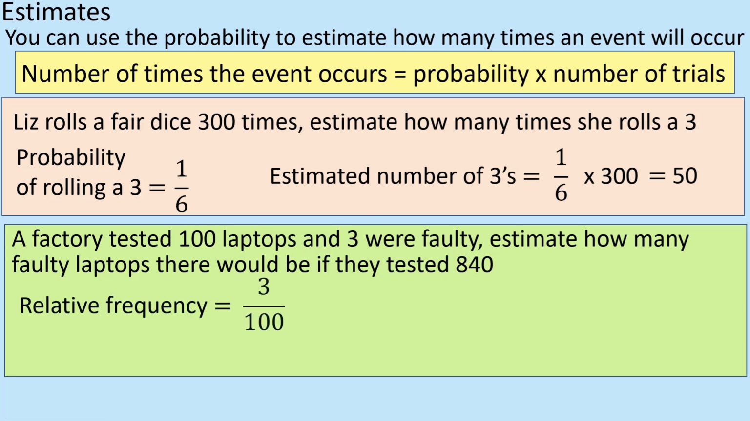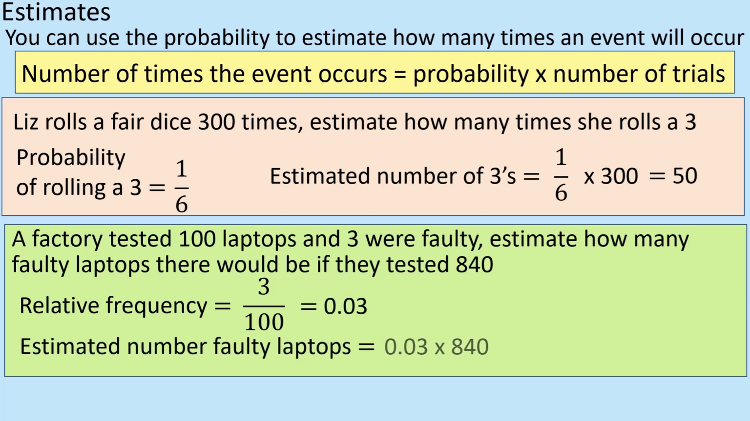So going back to this, it's 3 out of 100 times by 840. So relative frequency equals 3 out of 100, or 0.03 as a decimal, and we times that by 840, which gives us 25.2. Well, we're not going to get 25.2 faults, so we need to round it to the nearest whole number, so 25, and again, it is just an estimate anyway. Okay, so that's the end of that. Hopefully that makes sense.